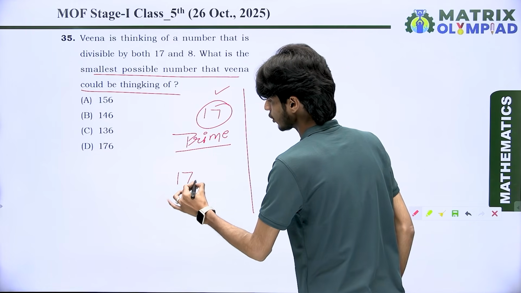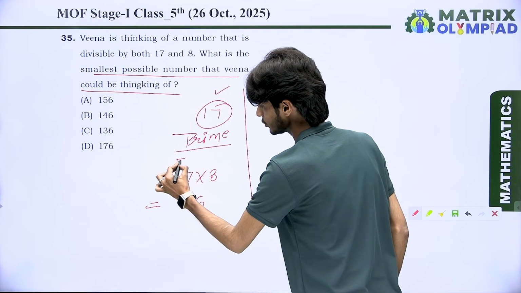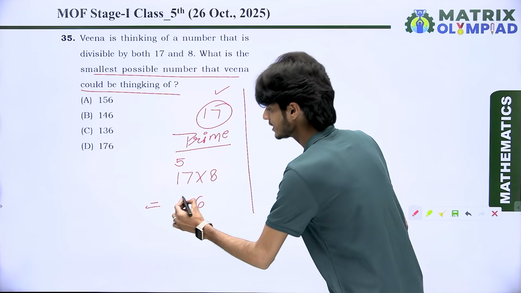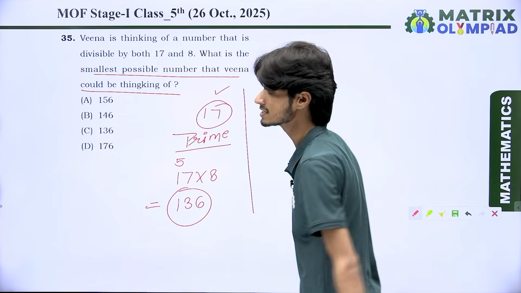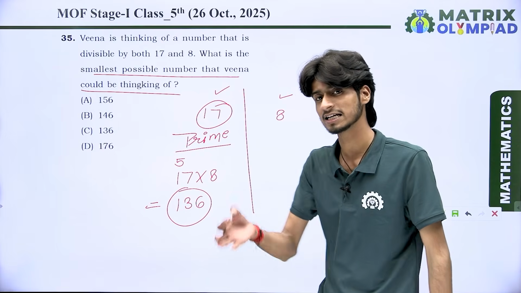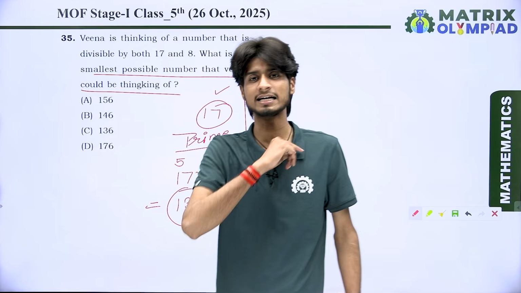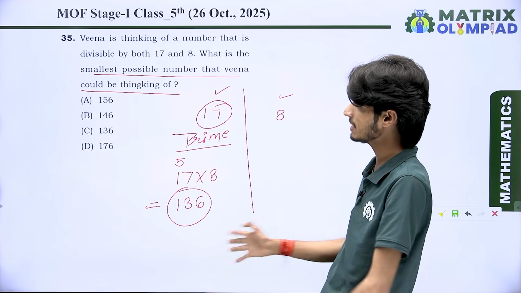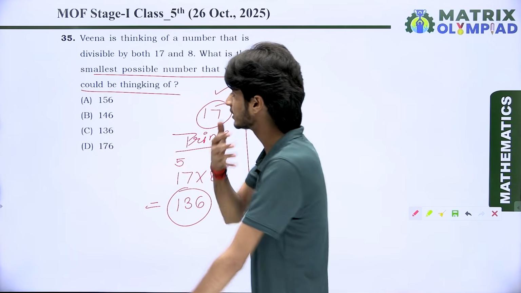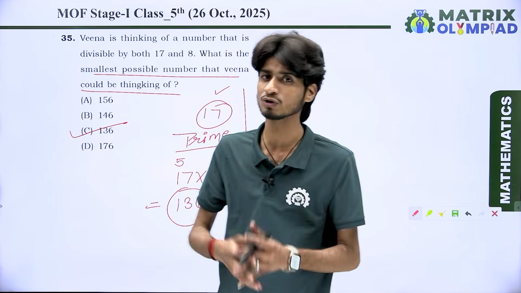So whenever we find the product of 17 and 8, 8 7s are 56, so we get 6 as the unit digit of the result and 5 as a carry. 8 1s are 8, and 8 plus 5 is equal to 13. So 136 is the first multiple of 17 and 8 both. It means 136 is properly divisible by 17, 8 times, and by 8, 17 times. So Veena thinks the smallest number is 136, which is properly divisible by both of them. Look at the options. Option C represents 136. That means it is the correct option. Let's come to the next question.